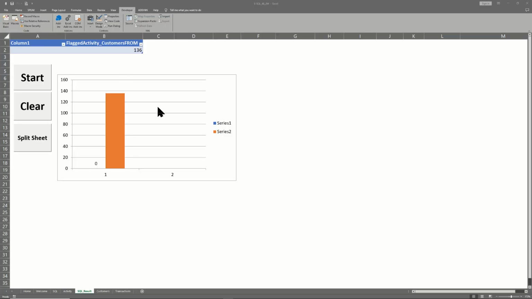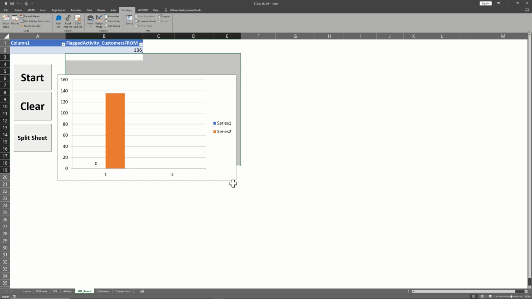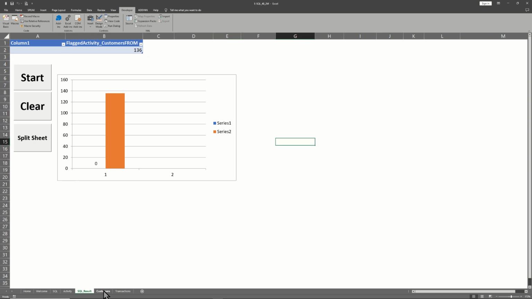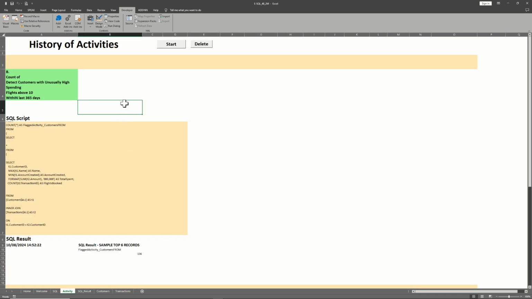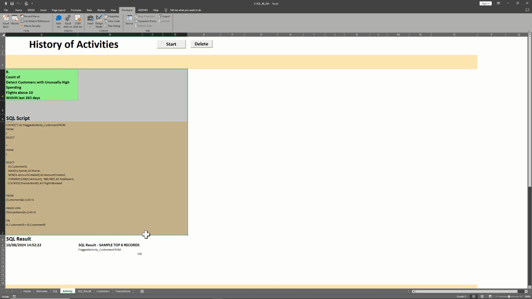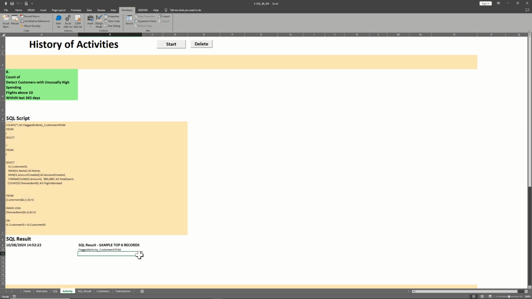Now in front of you, this is ESQL. This is where we stopped the last time. And the last time we achieved this, if you remember, and we got the different results that they want. We got B, the number of customers affected by this model, which simply detects customers with unusual high spending. The criteria was flights above 10 within just 1 year. And we got 136 customers affected.